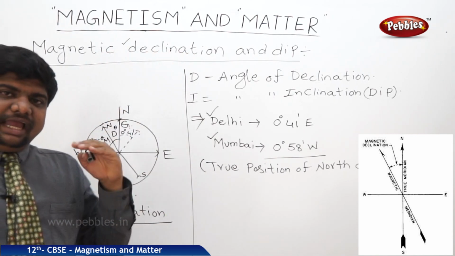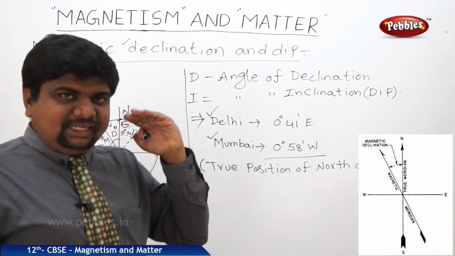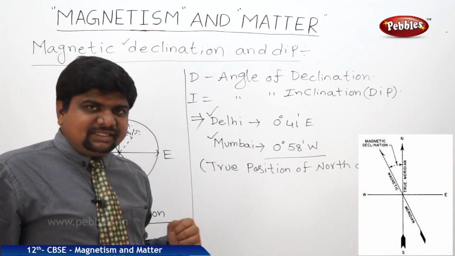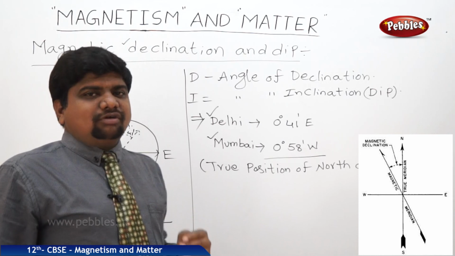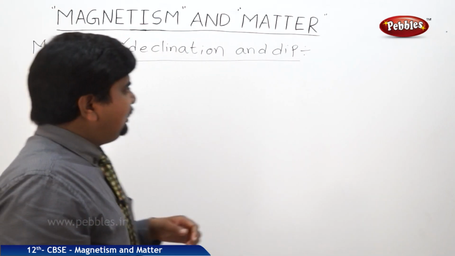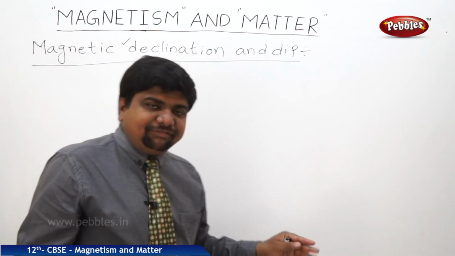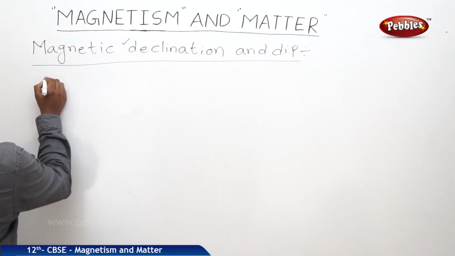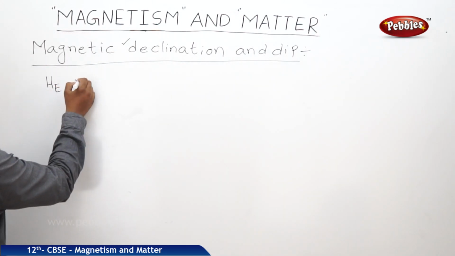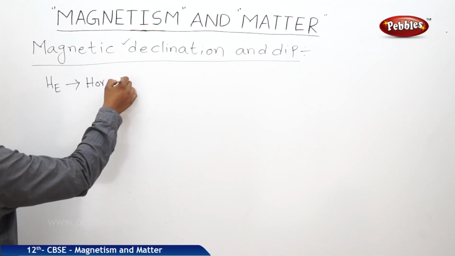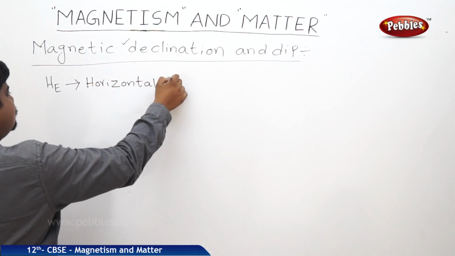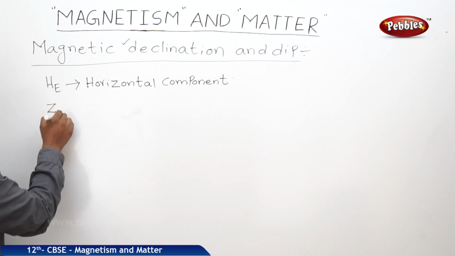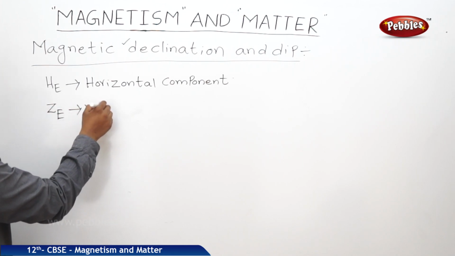So how to find out the actual magnetic strength at a position on the earth? It should be resolved into two or three components, and we should do the vector addition of those components. To find out the total magnetic field, the magnetic field at a point on earth has three resolved components. First one is HE, the horizontal component. Second one is ZE, the vertical component.